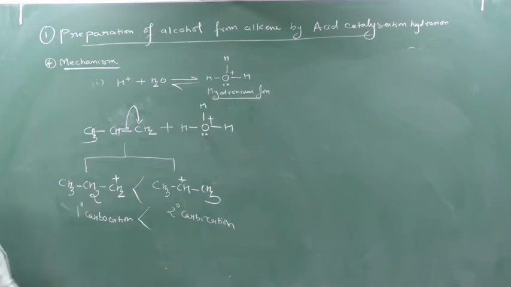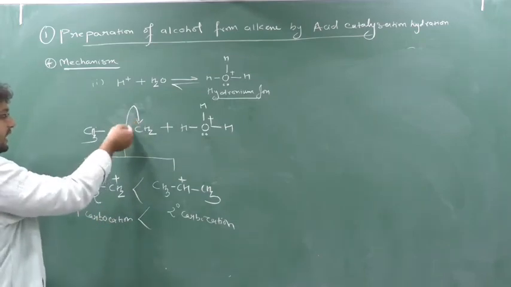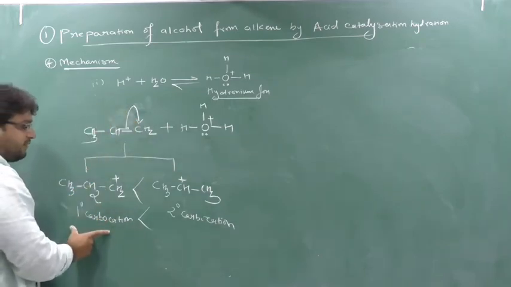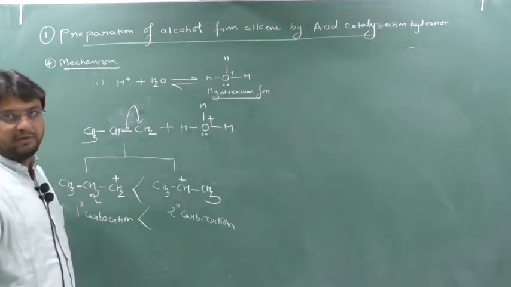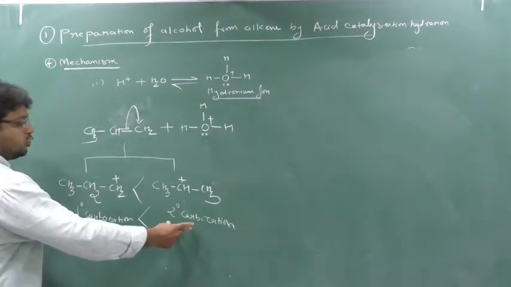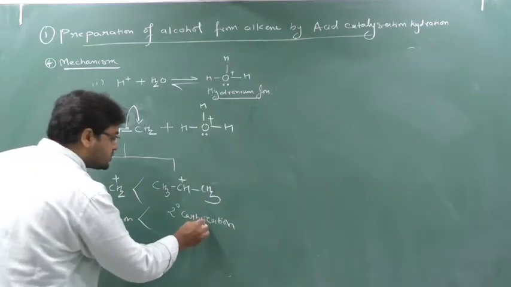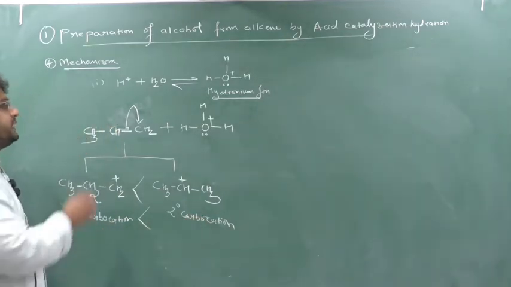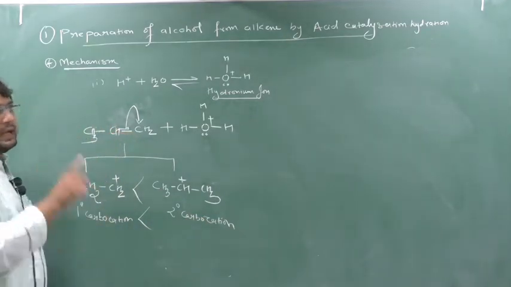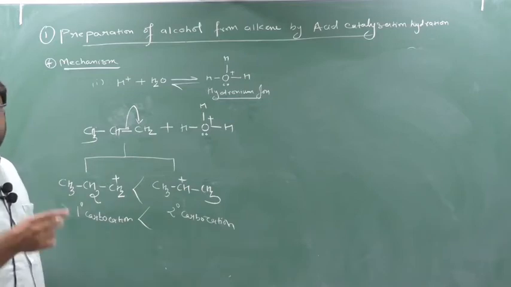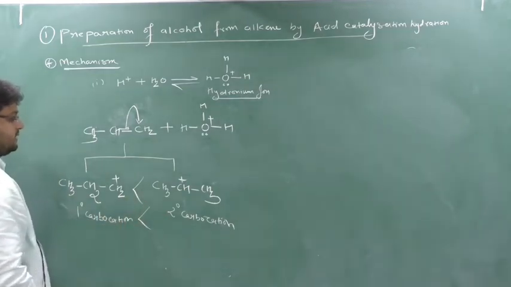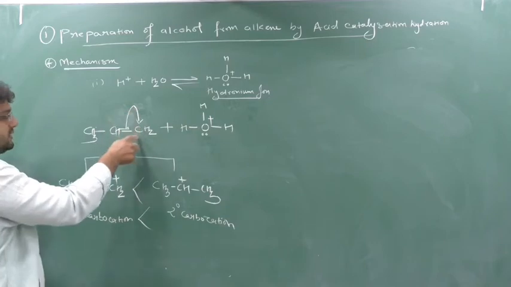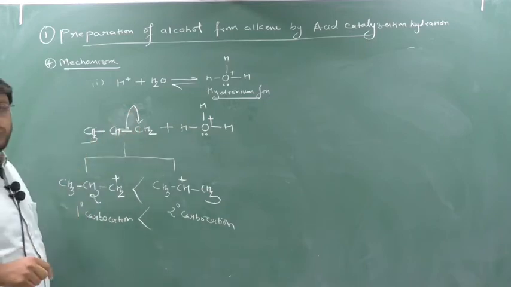It's very easy. Clear? Because I can break in this way or I can break in this way. Either a 1 degree carbocation will be formed, or a 2 degree carbocation will form. But we know that a 2 degree carbocation is more stable than a 1 degree carbocation. So we have to break the bond in such a manner where we get the 2 degree carbocation. So if I break this bond this way, then only I can get the 2 degree carbocation.